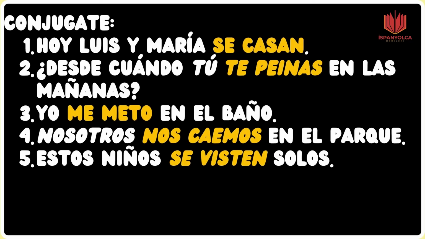Okay, so here we have this solution, okay? Let's check the first one out. Hoy Luis y María se casan. As you can see here, Luis y María is the subject. Luis and María. Ellos, they. You have to use the pronoun se because we are talking about ellos, we are talking about they. And of course we have to conjugate that verb following the regular chart, okay? That way we have: hoy Luis y María se casan.